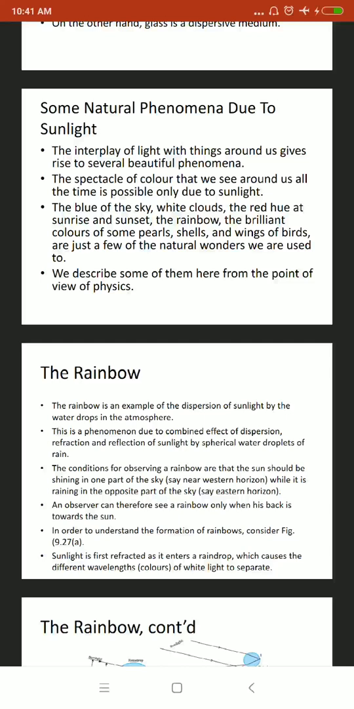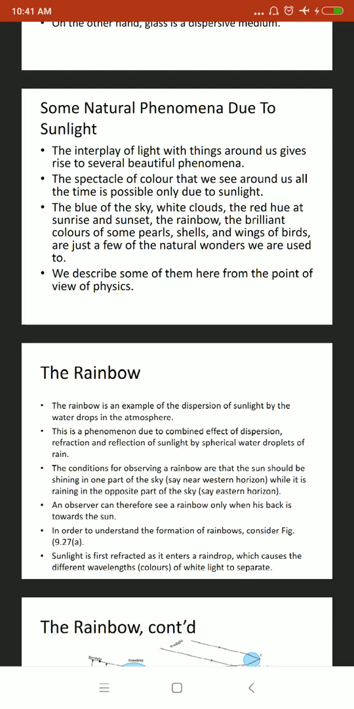The blue of the sky, white clouds, the red hue at sunrise and sunset, the rainbow which gives you different colors, pearls, shells, and wings of birds are just a few of the natural wonders we are used to. We describe some of them from the point of view of physics. Let us understand the natural phenomenon of the rainbow.